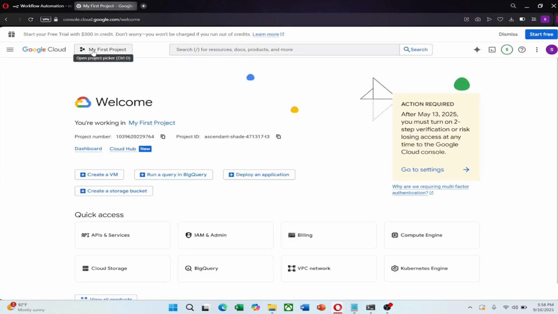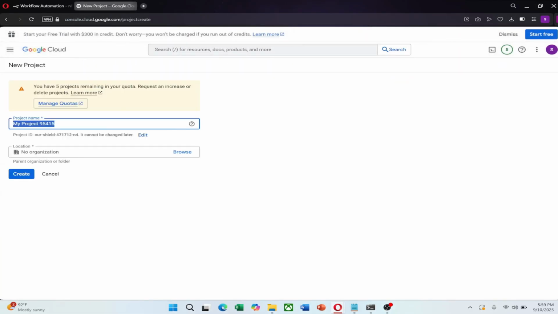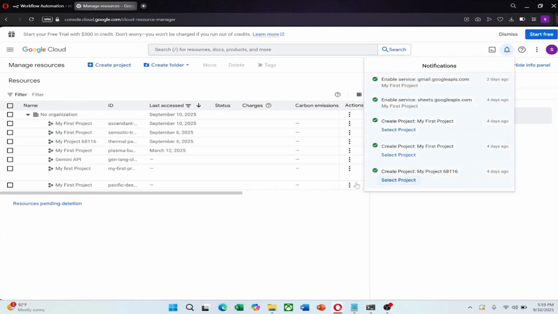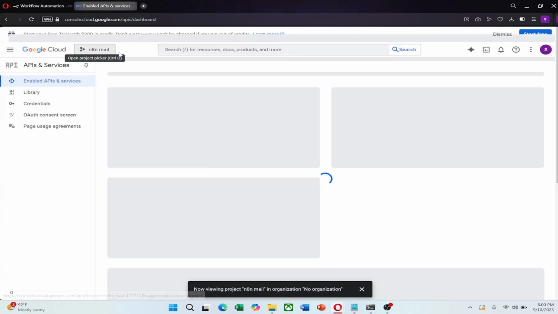Here we will create a new project that will connect Google Cloud to N8N. Open the project picker, then click New Project. I am going to name this project N8N Gmail. For the location, it says no organization, which is fine for this purpose. Click Create. Once created, switch to the new project by selecting it.